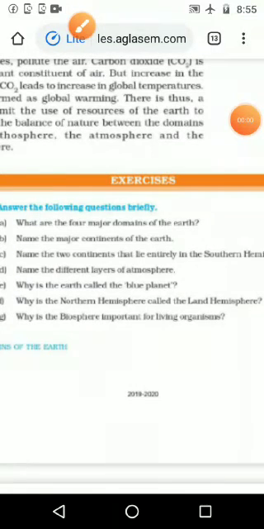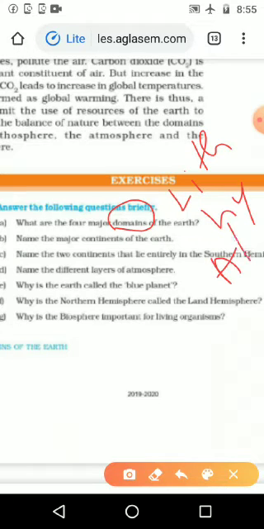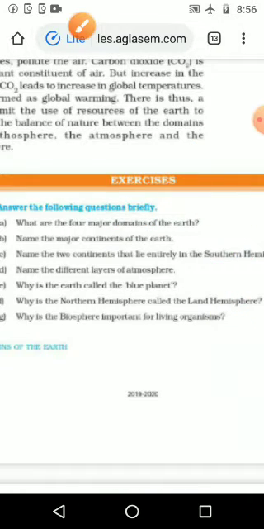Let us see the first question and answer. What are the four major domains of the earth? We know hydrosphere, biosphere, atmosphere and lithosphere. Once again, lithosphere is related to landmass, hydrosphere is related to water, atmosphere is related to air, and last comes the biosphere, related to life. So these are the four major domains of earth.